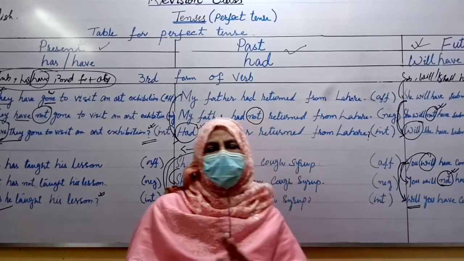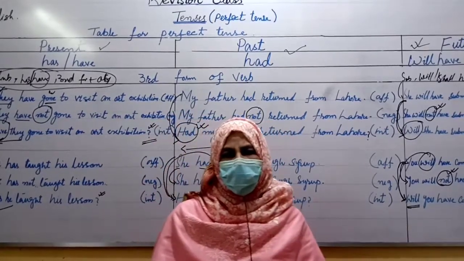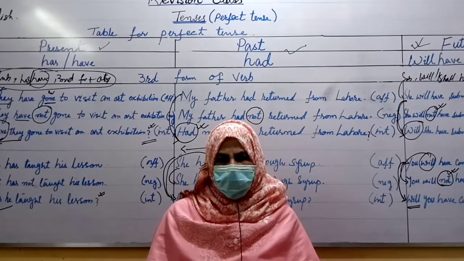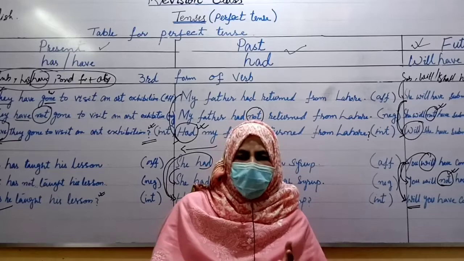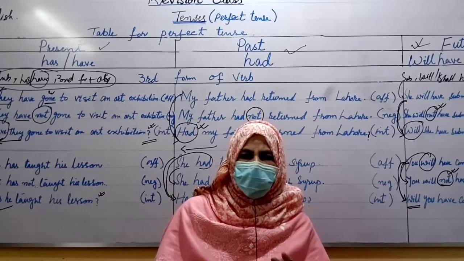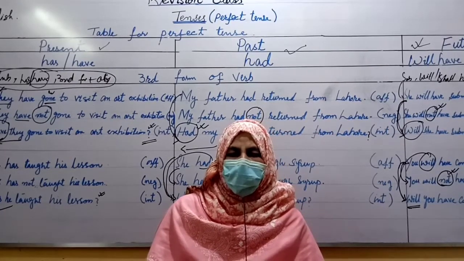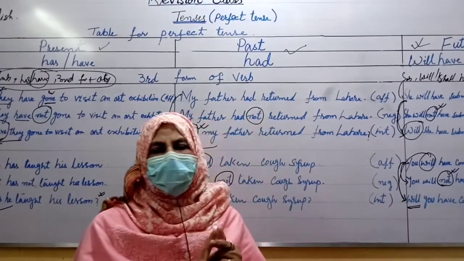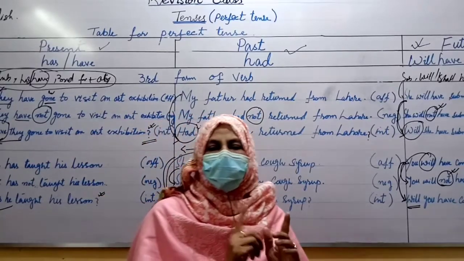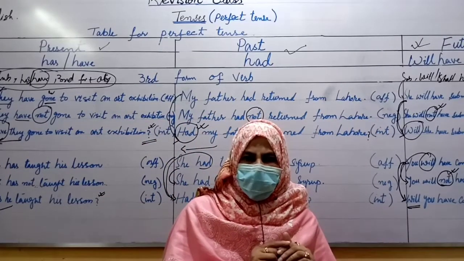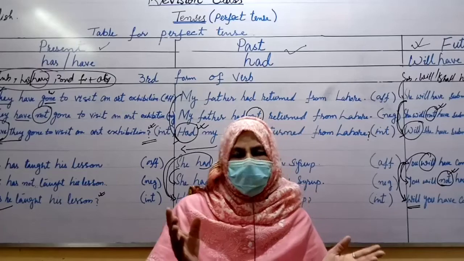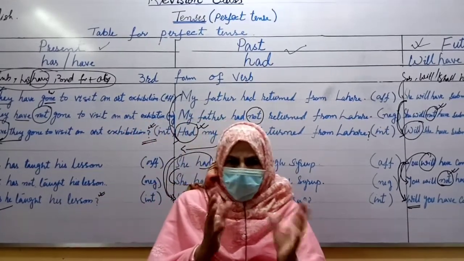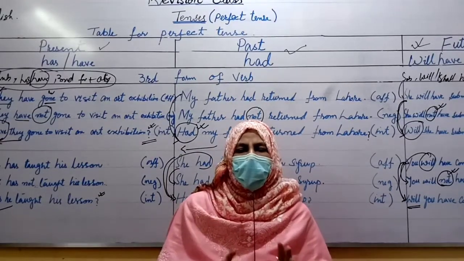Now, the second section of your examination consists of the subjective part. It includes writing task, translation, picture creativity and letters. Listen again: writing task, picture creativity, translation and letters. Okay, beta? So in this way, you will find your paper, and now how will you attempt?